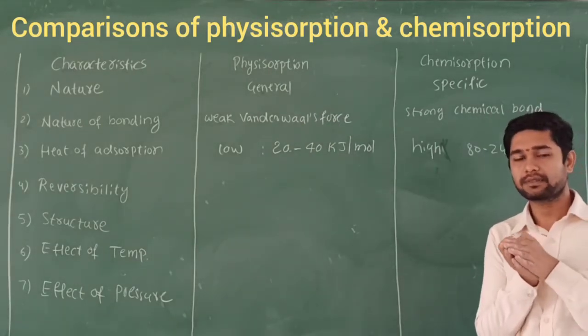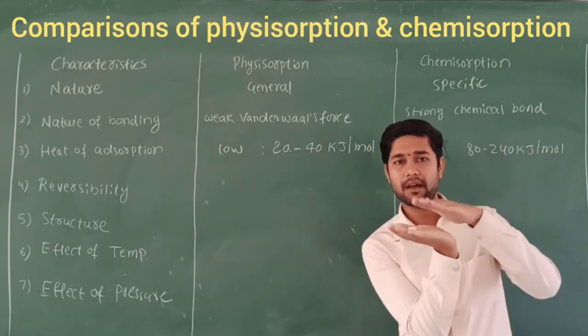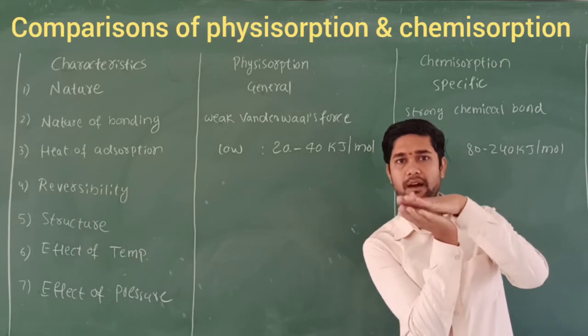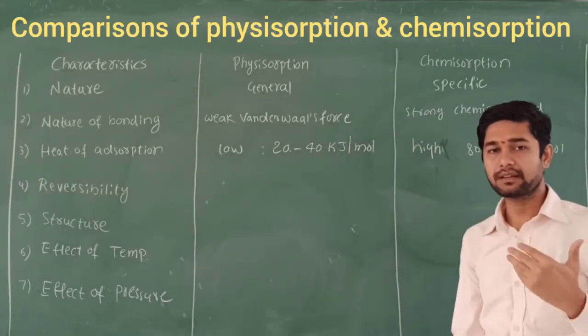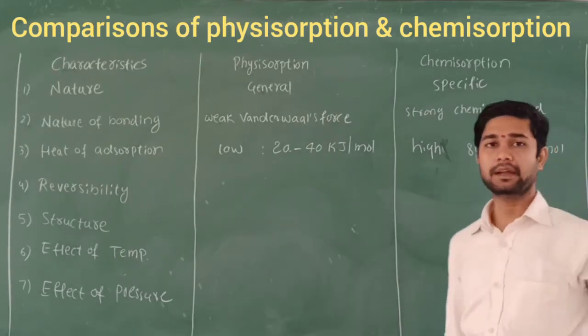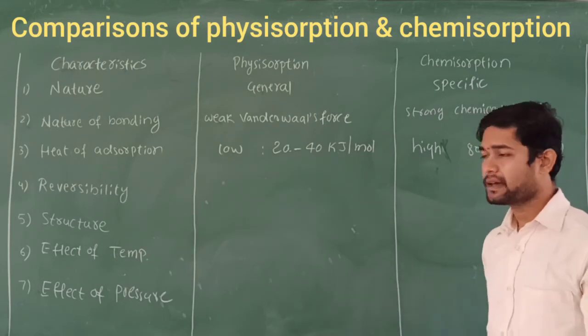The chemical bond usually takes place on the surface of the adsorbent, between the adsorbate and the adsorbent. So the heat of energy is released in terms of 80 to 240 kilojoules per mole. And next, let's discuss reversibility.